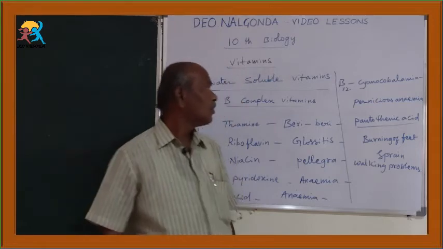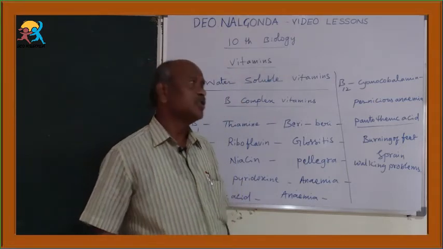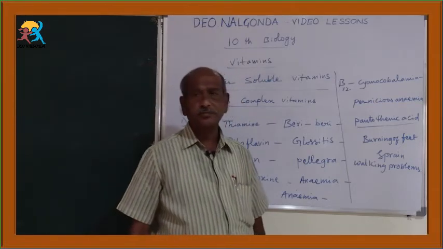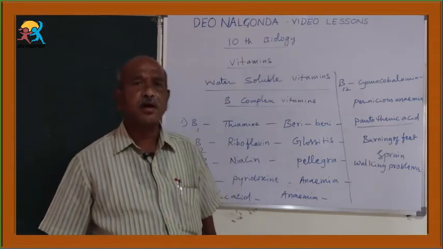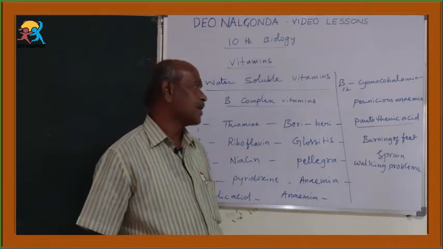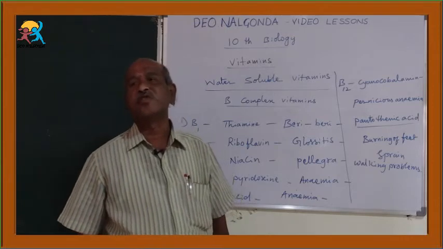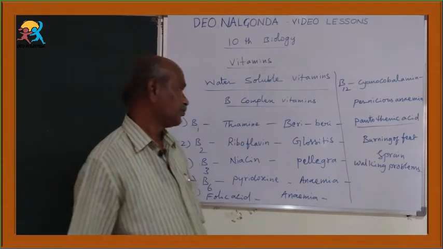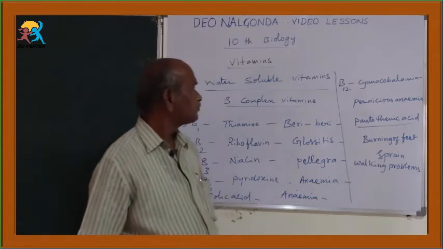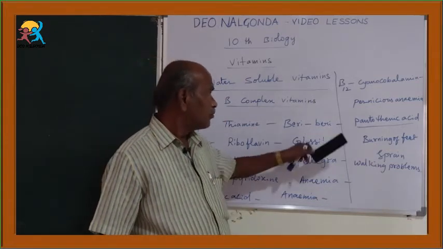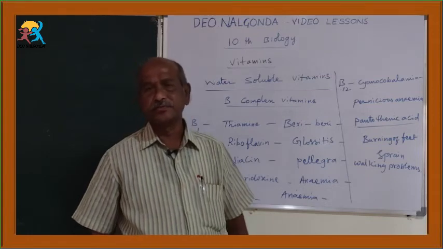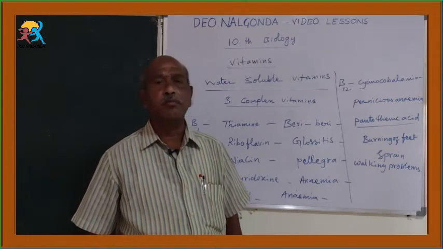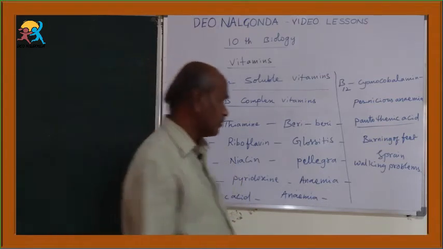Once again, another B complex vitamin is pantothenic acid. Deficiency causes burning feet. Characters are walking problems, sprain. Sprain means madimalallo noppulu. Okay, that is pantothenic acid. The last one in the B complex vitamins is biotin.